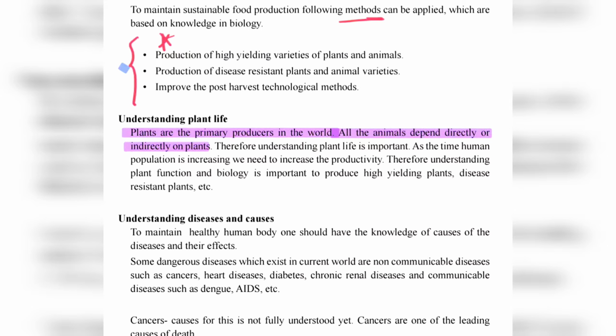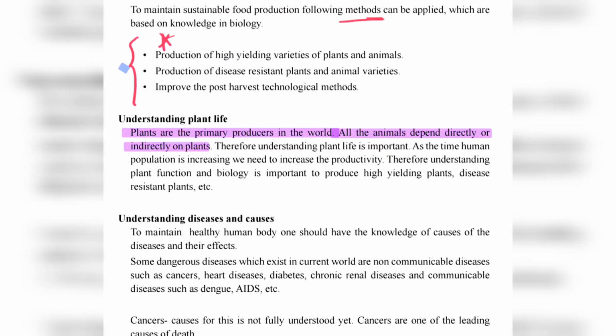Even humans depend directly on plants, and indirectly too. For example, a cow is a herbivore that eats plants, and then we eat the cow, so we indirectly depend on plants. Therefore, understanding plant life is very important.